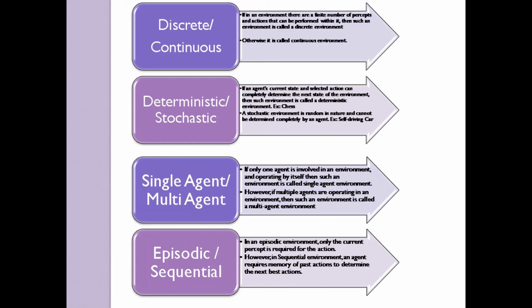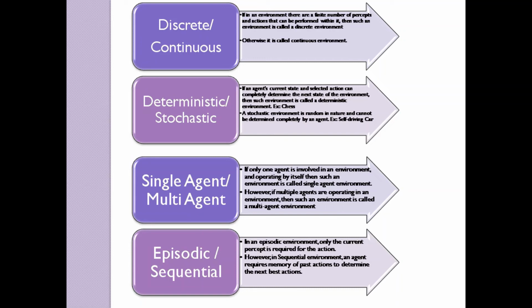From the chess game you can easily identify it as multi-agent. The car, even though it is a single car we are mentioning, is not a single agent. It involves the steering, gear and brake, everything. So there are multiple agents in that. So self-driven car and chess are both multi-agent environments.